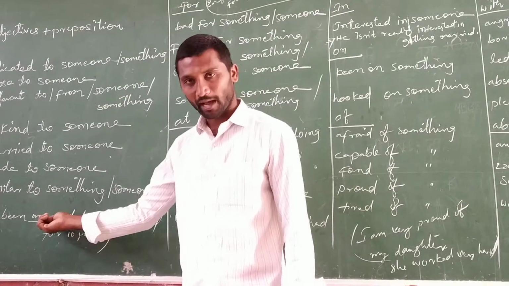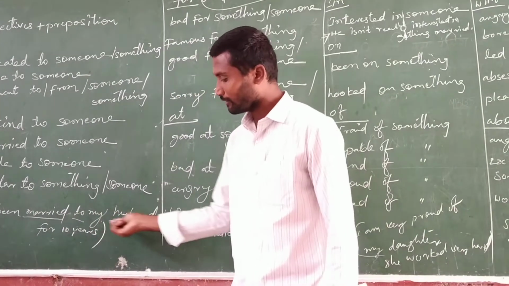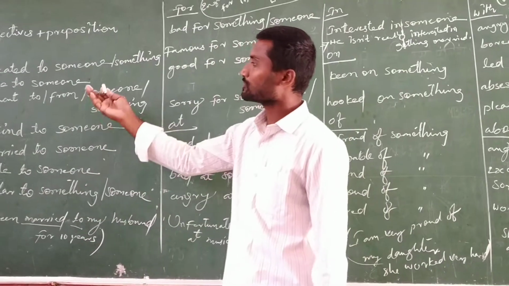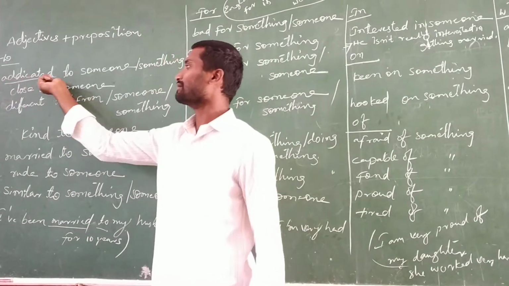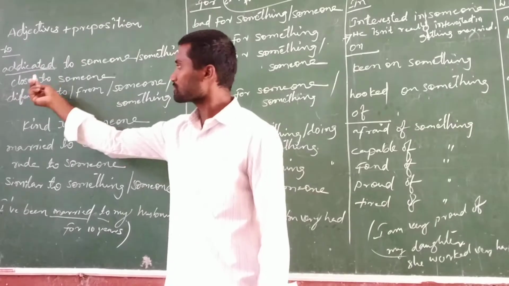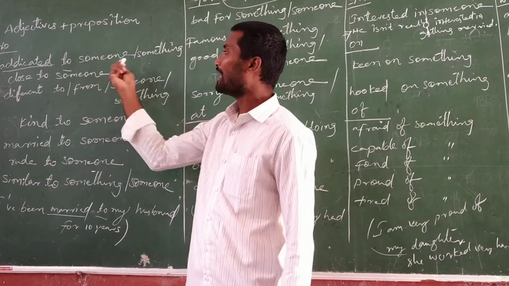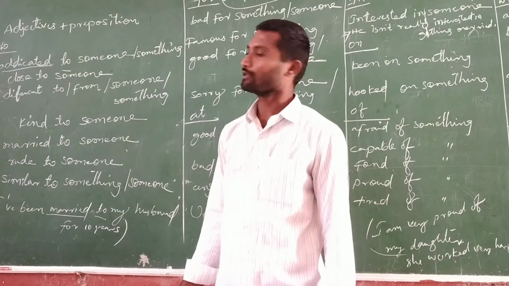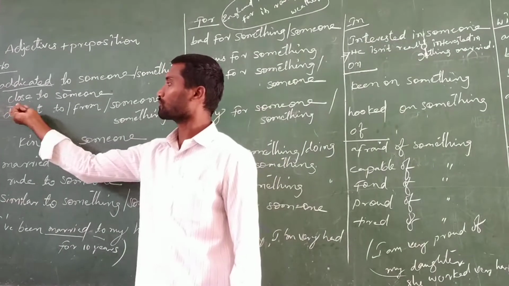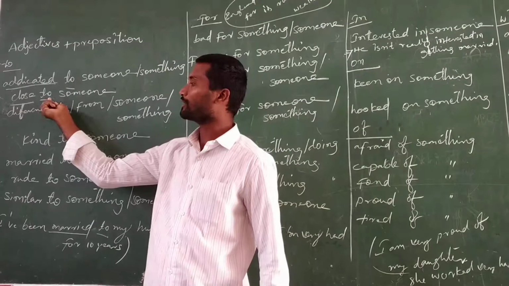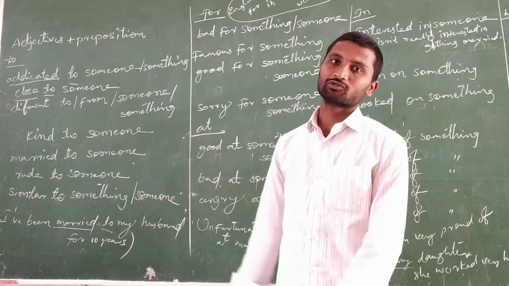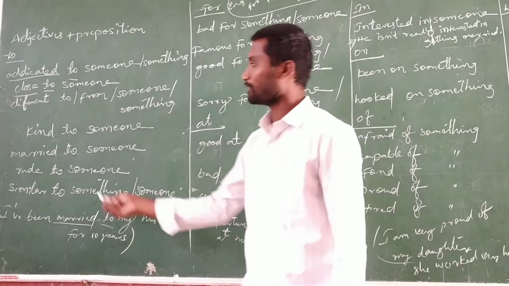I have been married to my husband for 10 years. In this way we have to use it. And if you see some other examples, 'addicted' is an adjective. Some adjectives end with -ed also. Addicted to someone, addicted to drinking, addicted to something. In this way we can explain. 'Close' is the adjective and 'to' is the preposition: close to someone, close to a hero.